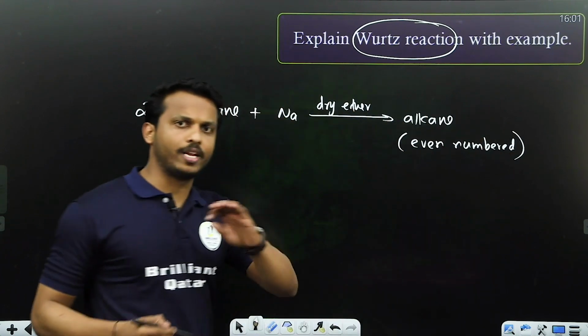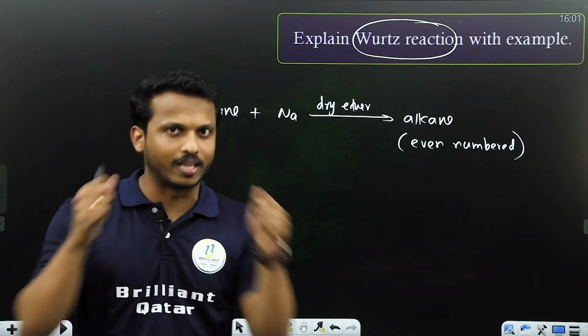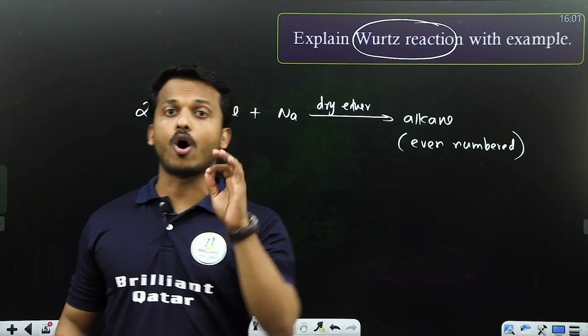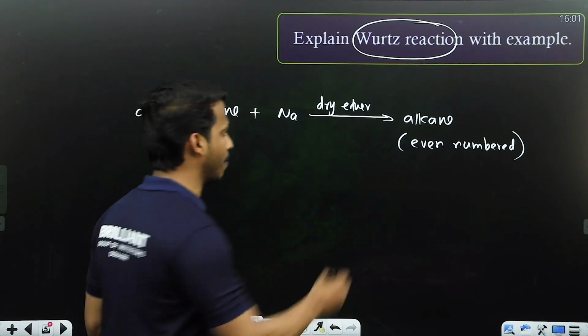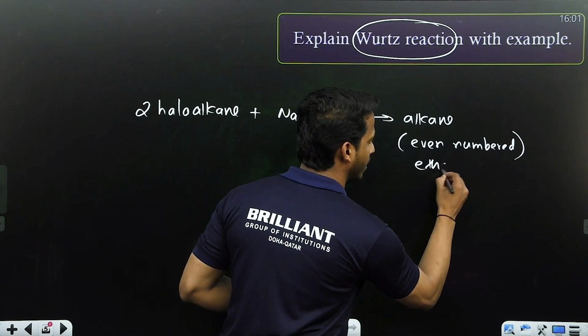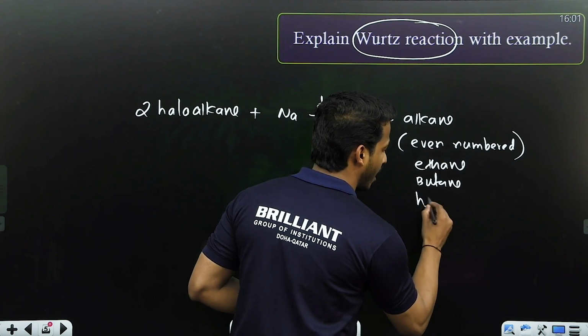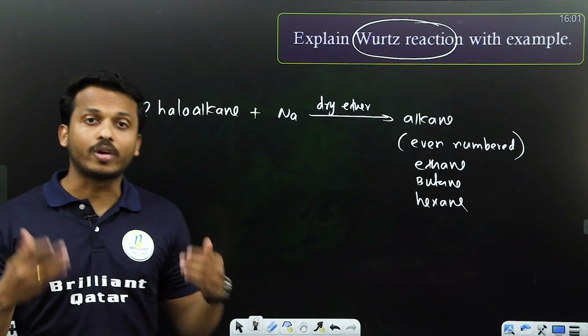Even numbered. Always, during Wurtz reaction, if you are mixing two same haloalkanes with sodium in dry ether, you will get an alkane. It always contains an even number of carbon, meaning two carbon. For example, you can prepare ethane, you can prepare butane, hexane, octane, like even numbered ones.